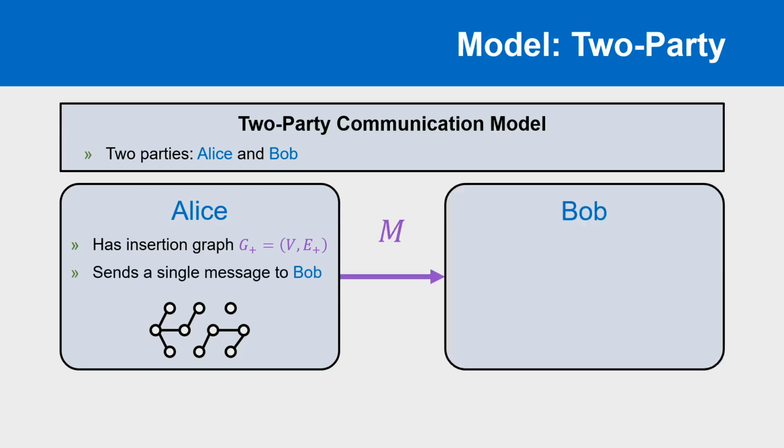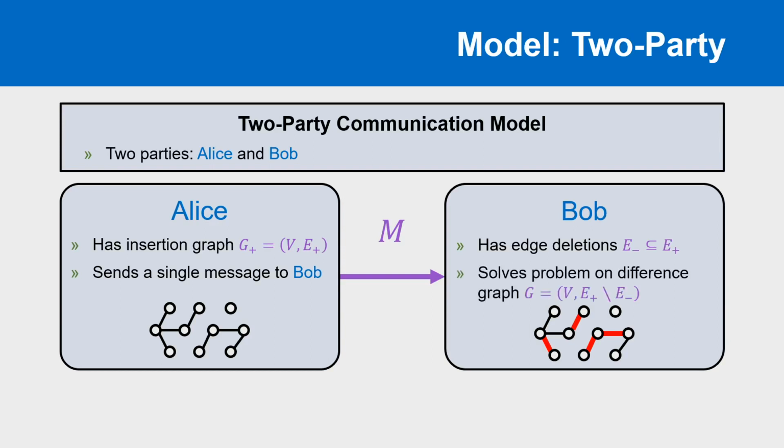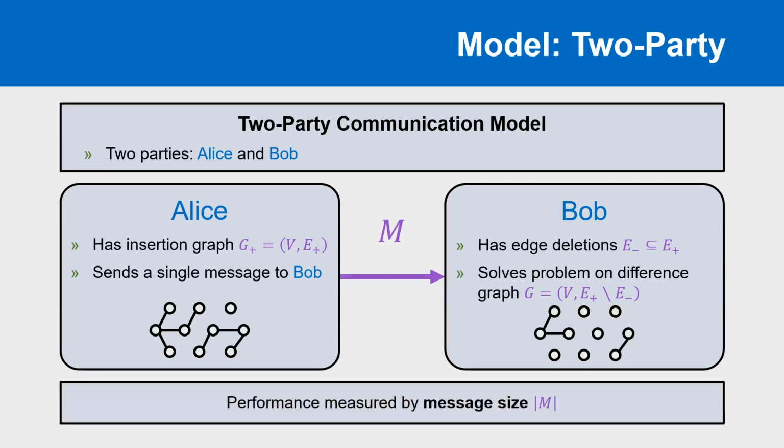Meanwhile, Bob has another part of the input, a subset of the graph edges called E-. He receives Alice's message and may also perform unlimited computation on his input and the message. At the end, he must output the solution to the specific graph problem on the graph consisting of G+ with the edges of E- removed. In this model, we will restrict ourselves to simple graphs, meaning no multi-edges. Sometimes people consider a private coin model, but we will allow Alice and Bob to have access to some shared public randomness. As with the other 2 models, we wish to judge the performance of a protocol and we measure this by the maximum possible size of the message M.